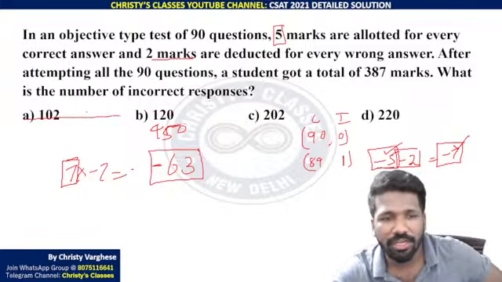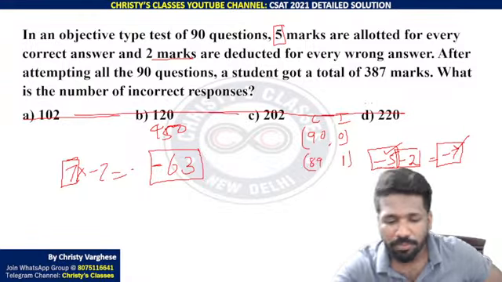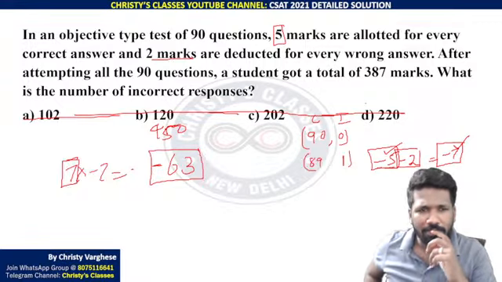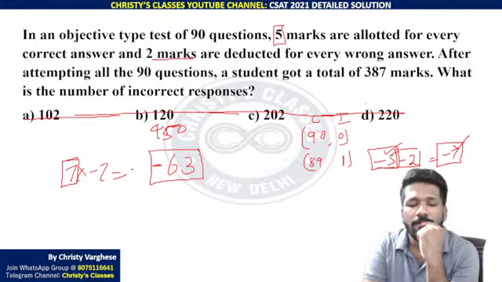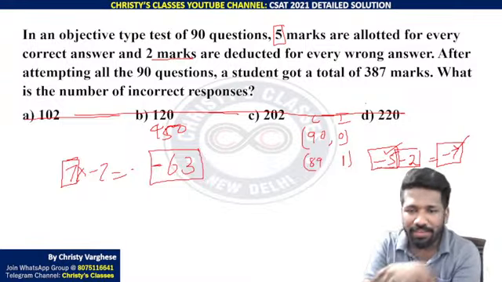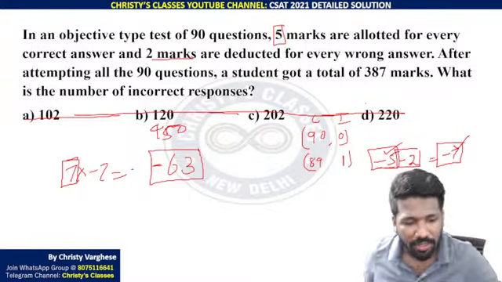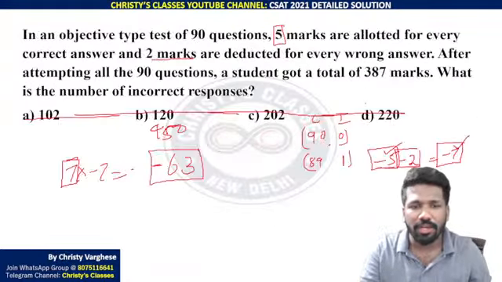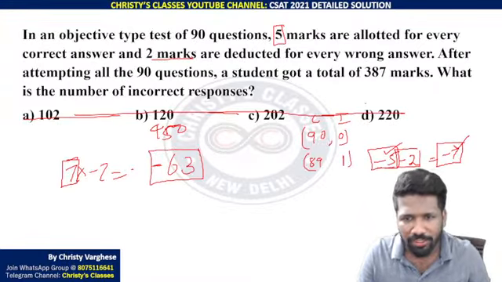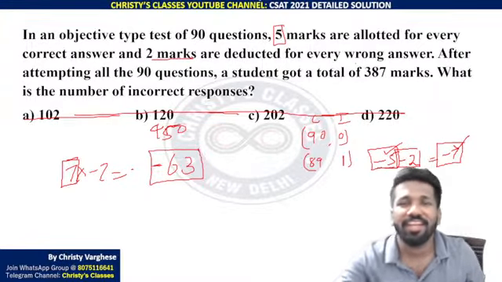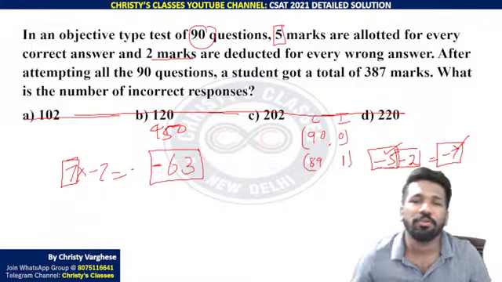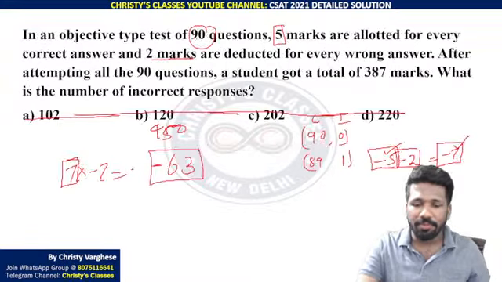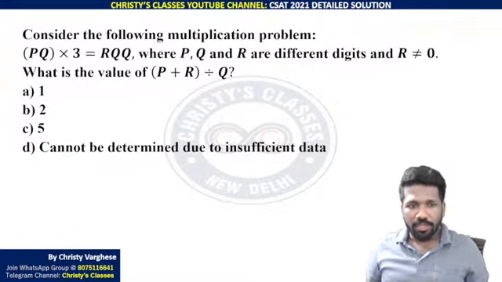Okay, the options are actually wrong. This is a typing error. Options are not like this. One second, let me check once more. Yeah, there is a mistake in the options. 7 will be the correct answer. It's a typing error. You try the next question, I will meanwhile check the correct options. Anyway, 7 will be the answer. You all understood now? Because incorrect responses, total 90 questions only are there, so incorrect responses cannot be more than 90. So options are wrong. That is why it is so. But 7 will be the answer.